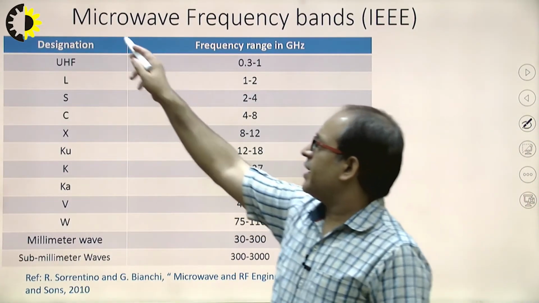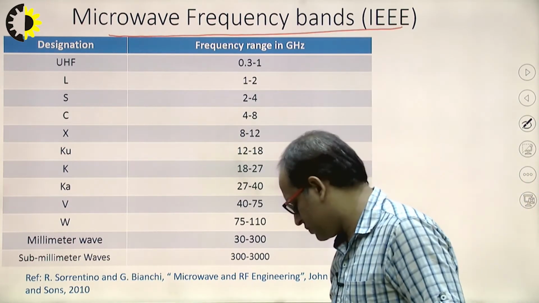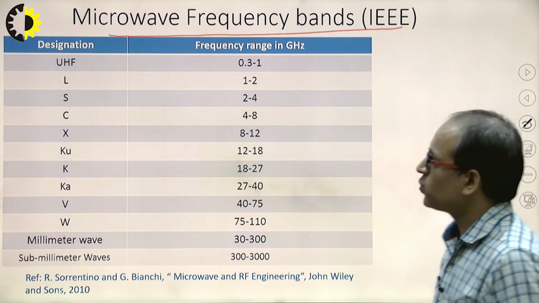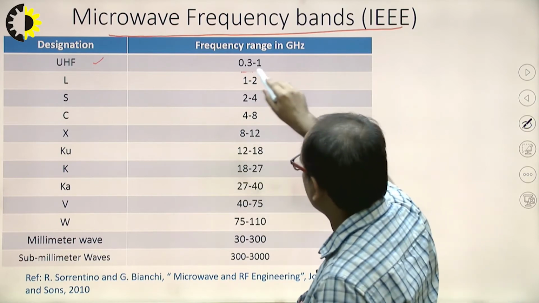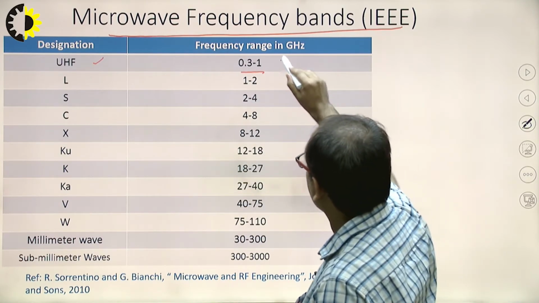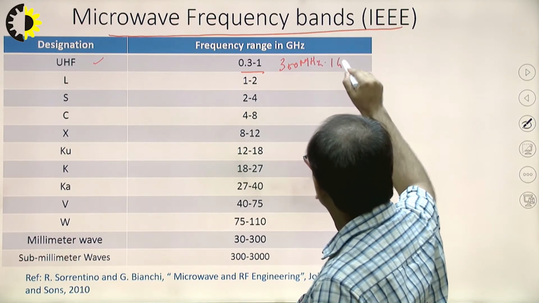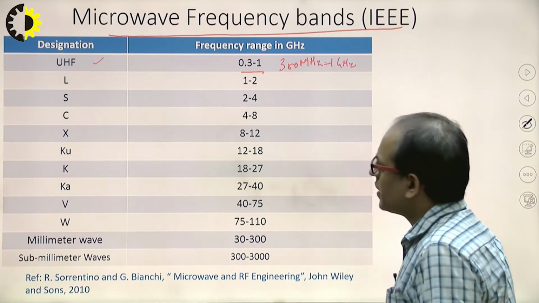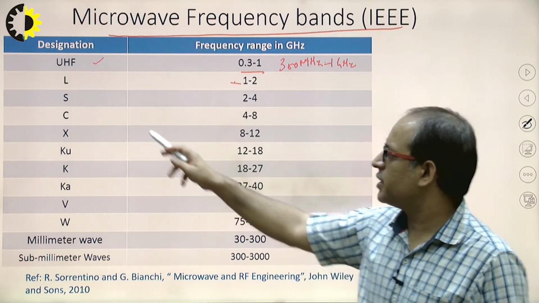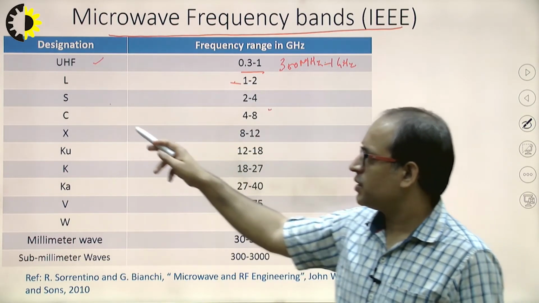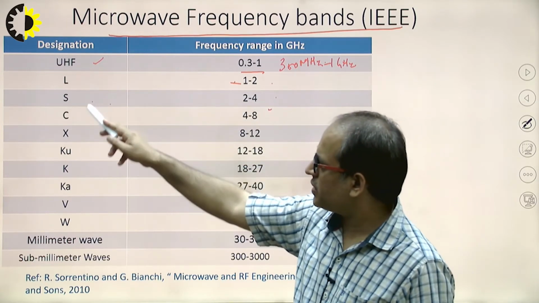Now the next are the microwave frequency bands, and these are standard frequency bands. First one is the ultra high frequency, that is UHF, which ranges from 0.3 to 1, that is 300 megahertz to 1 gigahertz. Clear? Next one is the L band, which ranges from 1 to 2 gigahertz. S band ranges from 2 to 4 gigahertz. You will see 1 to 2, 2 to 4, 4 to 8, 8 to 12, that is L, S, C, X.